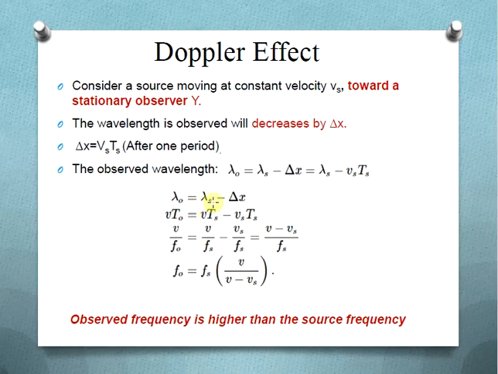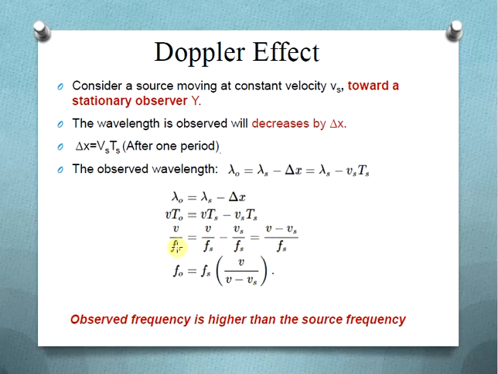Lambda o is equal to lambda s minus delta x. Now we substitute lambda o as v into To, the velocity into the observed time period, which is equal to v Ts minus Vs into Ts. Now To is 1 by fo, so v by fo, that is the observed frequency, is equal to v by fs minus Vs by fs, which is equal to (v minus Vs) by fs.